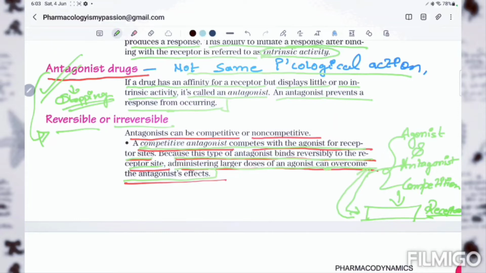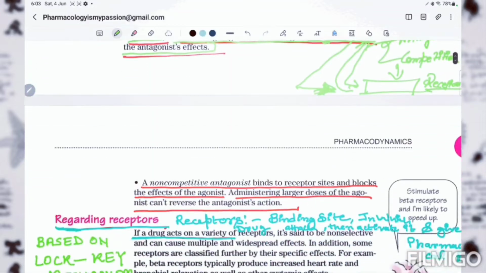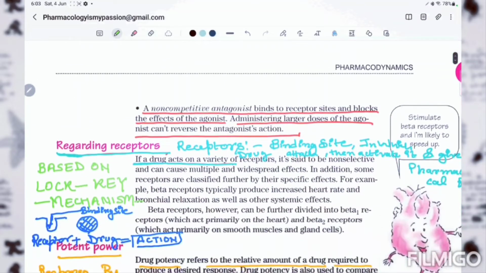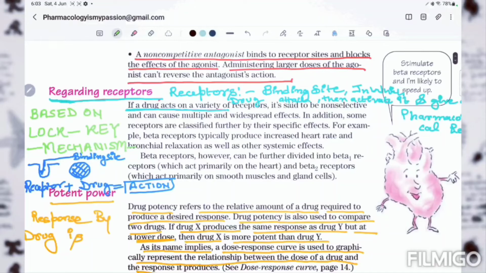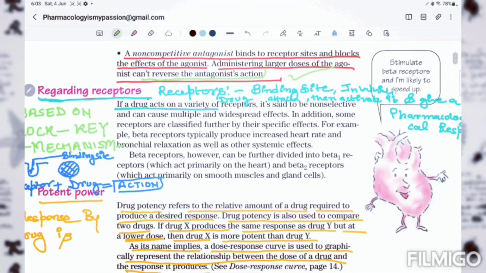Because this type of antagonist binds reversibly to the receptor site, if we administer a larger dose of agonist, it can overcome the antagonist effect. So it's reversible. The action of that kind of antagonist is reversible. A non-competitive antagonist binds to the receptor site and blocks the effect of the agonist. Even if we administer a larger dose of agonist, it cannot reverse the antagonist action. It's very simple to understand.